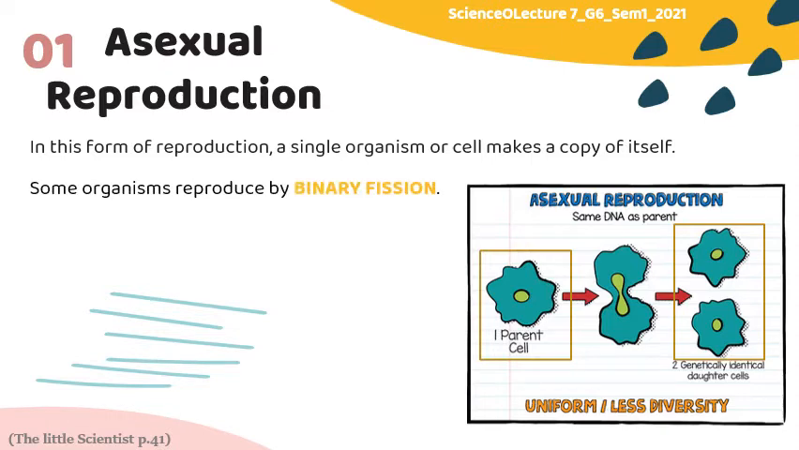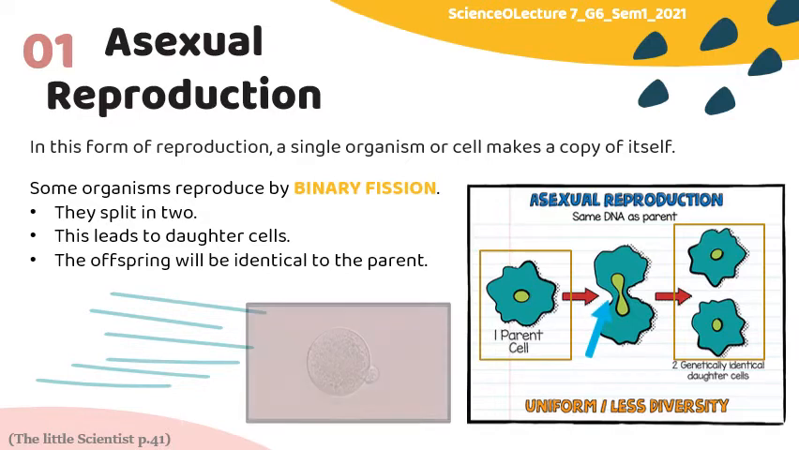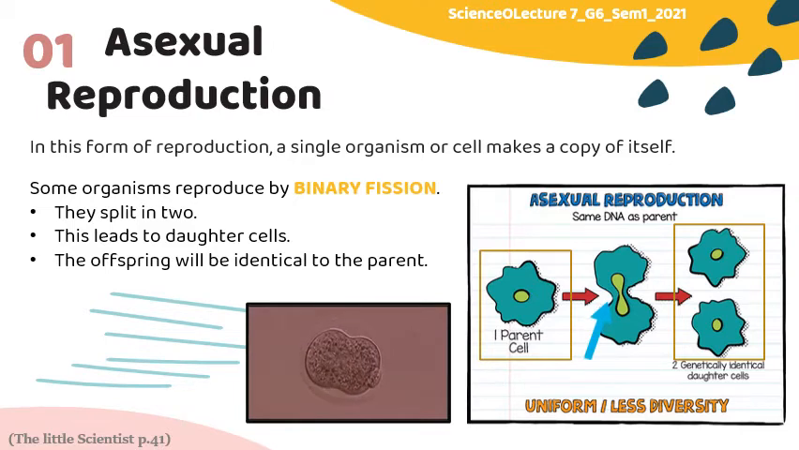Paramecium and bacteria reproduce asexually by binary fission. It's when a constriction appears in the middle of the cell and splits it in two. So, one parent creates two daughter cells that are identical to their parent. So again, asexual reproduction doesn't require the participation of two partners. It's one individual, one organism that reproduces on its own.